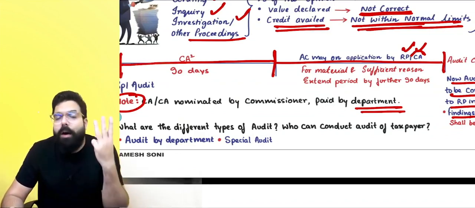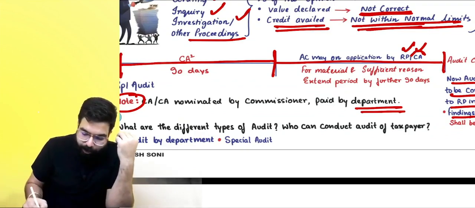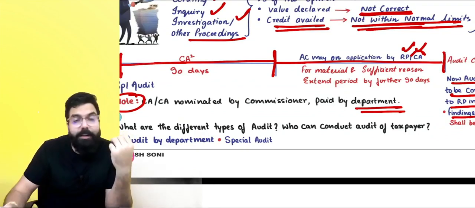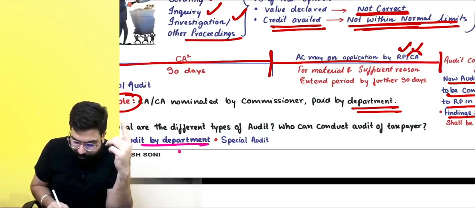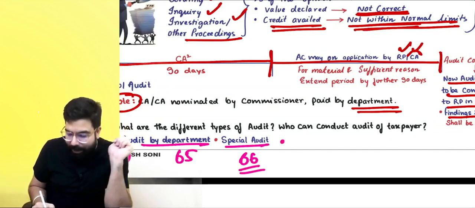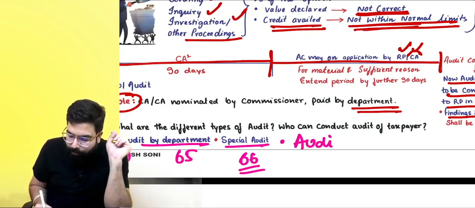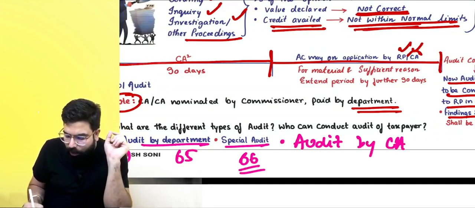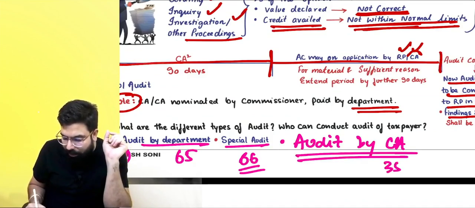Always remember, earlier there were 3 audits. Very important for you to remember this. Earlier there were 3 audits. Audit by department, which is under section number 65. Special audit, which is under section number 66. And there was one more, audit by chartered accountant or cost accountant, which was under section number 35(5).